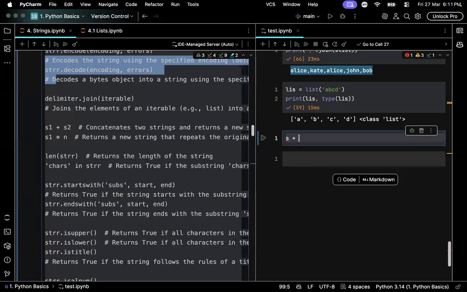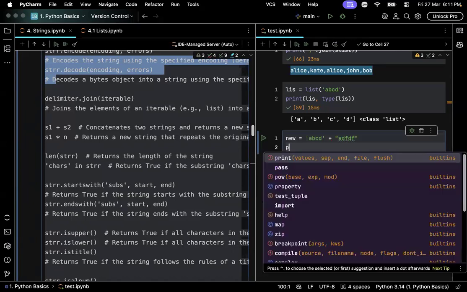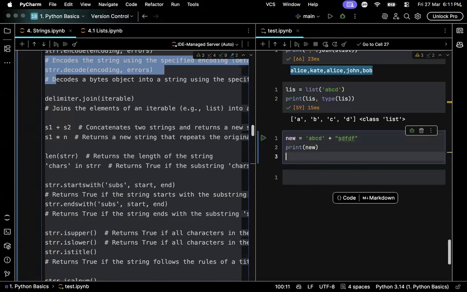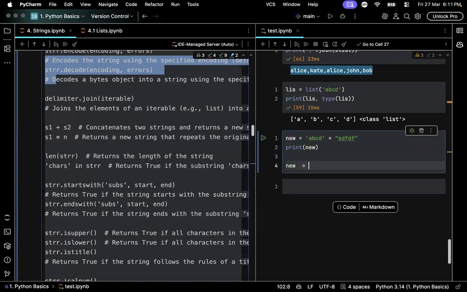The plus and star. This is as clear as it looks. Plus will concatenate two different strings to give back a new string. And star is also identical. It will just repeat the same string again.